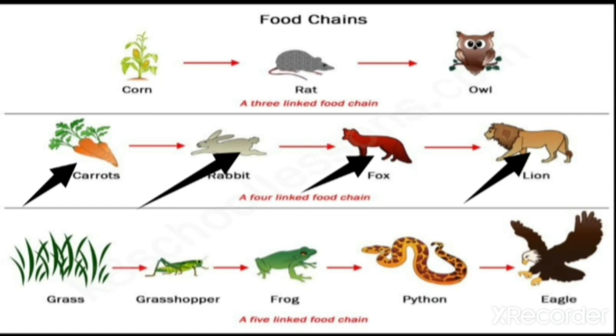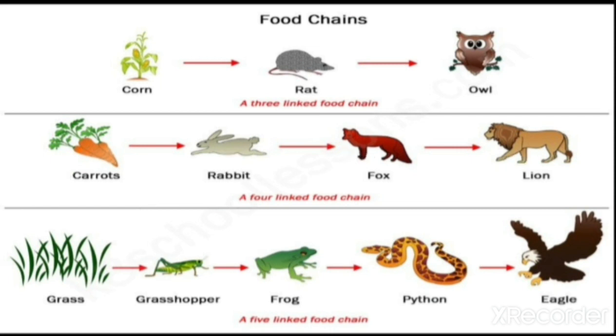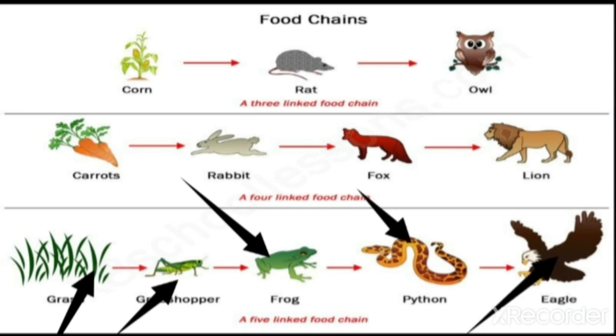So in this way, the food is being passed from one organism to another organism, forming a food chain. And the next example for the food chain is a 5-linked food chain. So here you can see the grass. Grass, again, is an example of a producer. Grass is consumed by the grasshopper, grasshopper by the frog, and again, the frog is eaten up by the snake, and the snake will be eaten by the eagle. So it is an example of a 5-linked food chain.